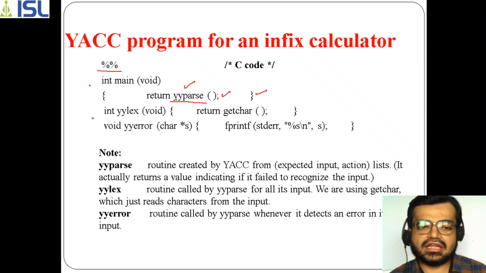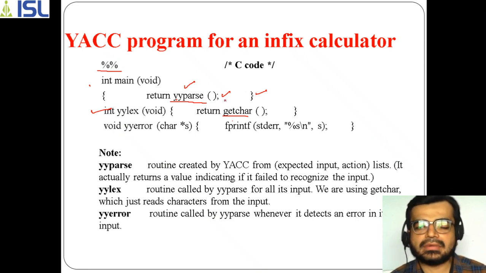Similarly, I told you that we are using the yylex function in order to get tokens. So tokens are actually characters. By what method are we taking them? We are using getchar here. So this getchar function is used, and that getchar function will give you a character, a set of characters.